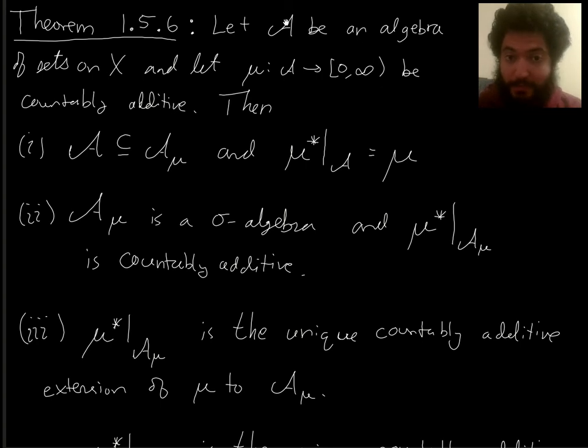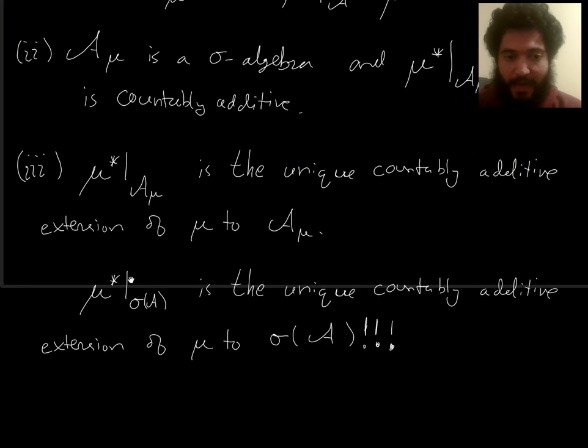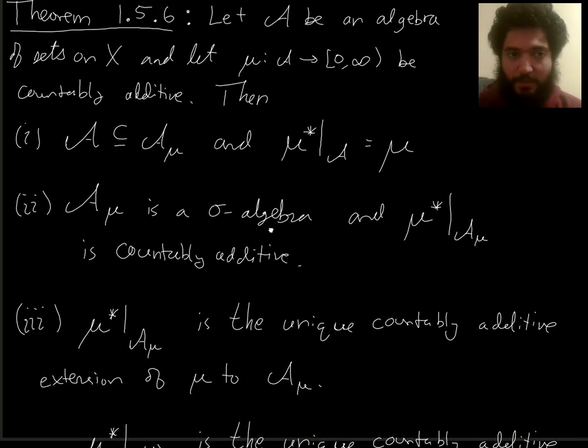So, for example, we could have our algebra of sets be the collection of elementary sets on the unit interval that we've been working with. Then this theorem would allow us to extend that uniquely to mu star, a measure on the Borel sigma algebra on the unit interval. So that's quite an achievement.